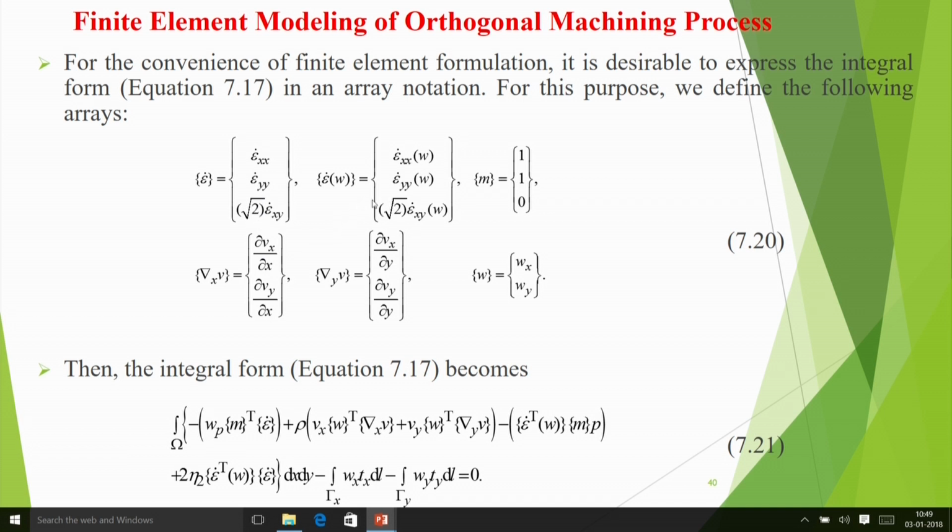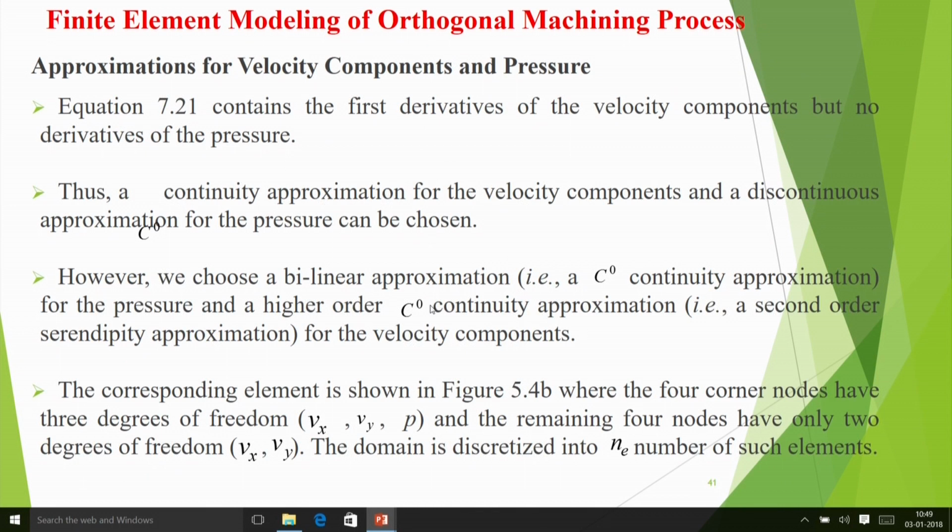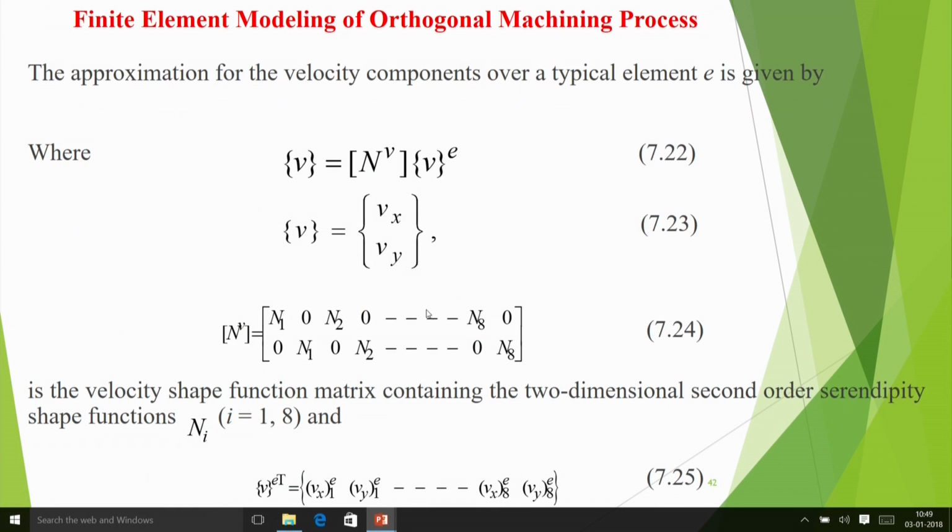So this is strain rate and this is this one, and after that we put all that type of data. There is a concept that velocity at each node has two components, and it is interpolated. We assume that velocity inside the element will be an interpolation of the nodal velocities, and these interpolation functions are basically called shape functions.